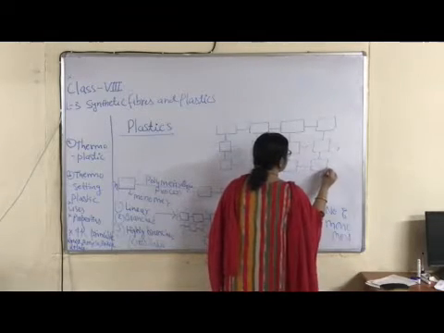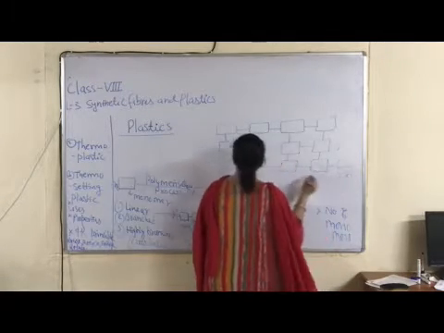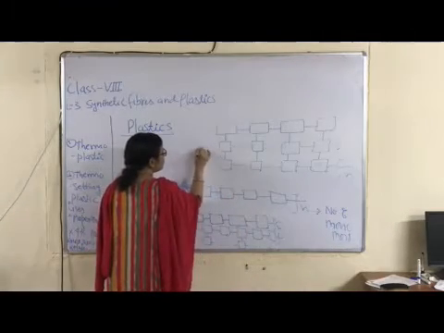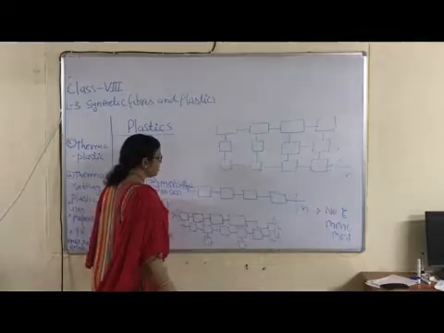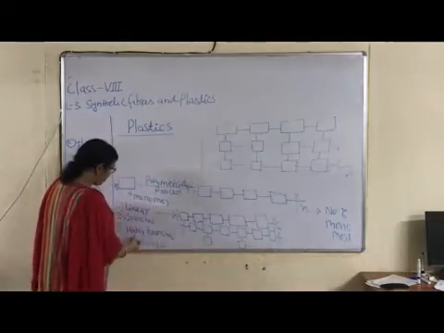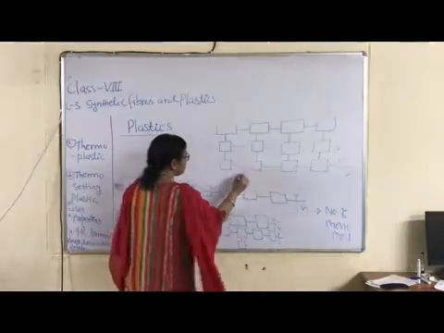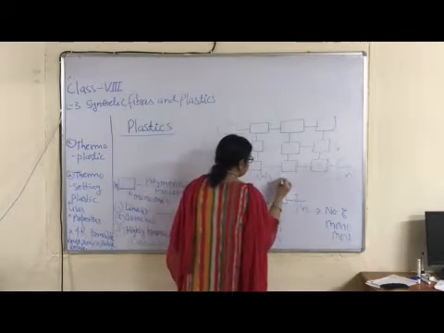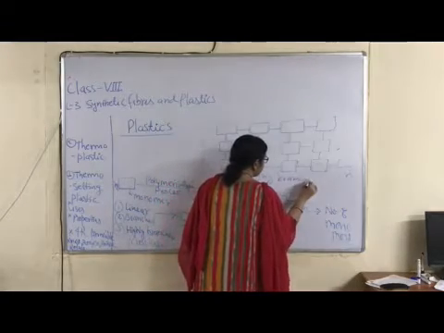Okay, children? Whole M. Whole M means again presence of n number of monomers. Okay, children. So this one is third type of polymer, highly branched. Right?